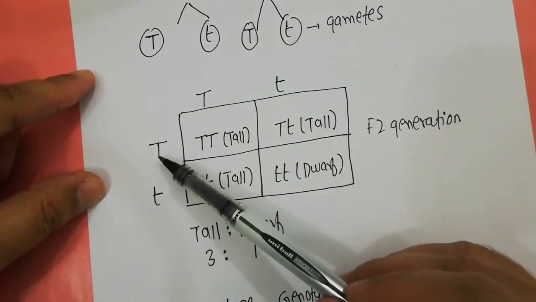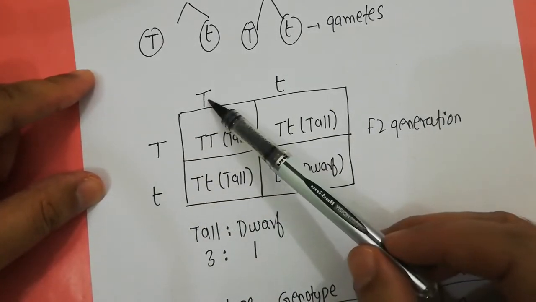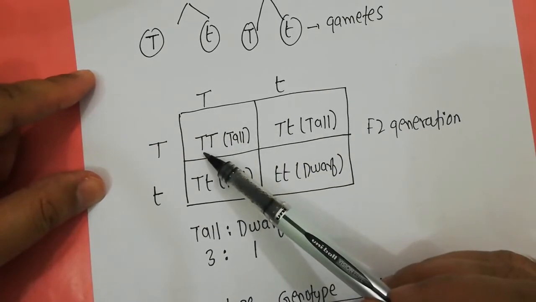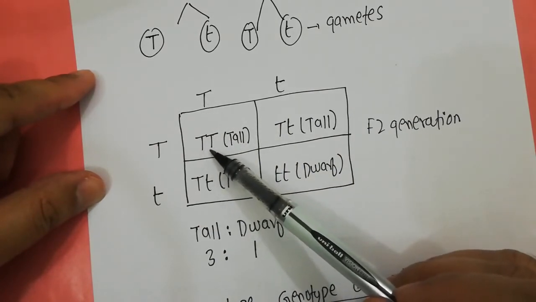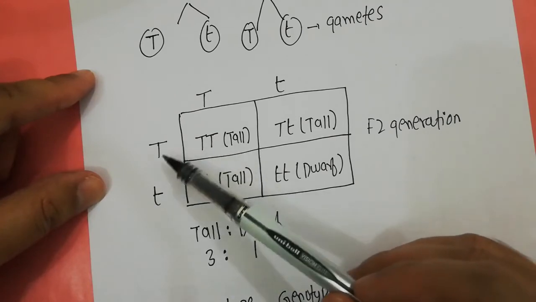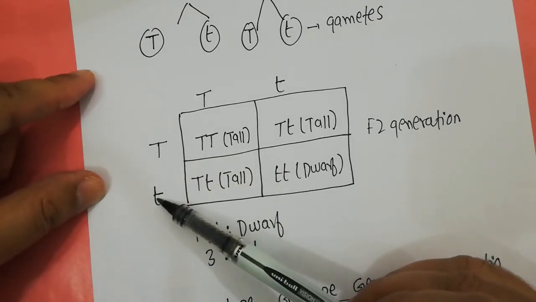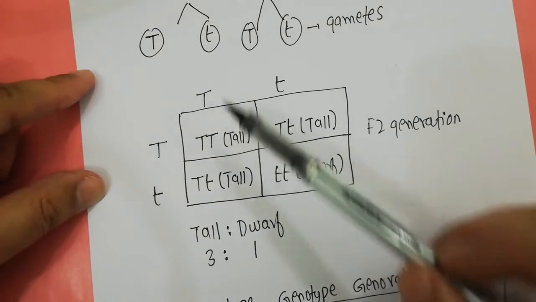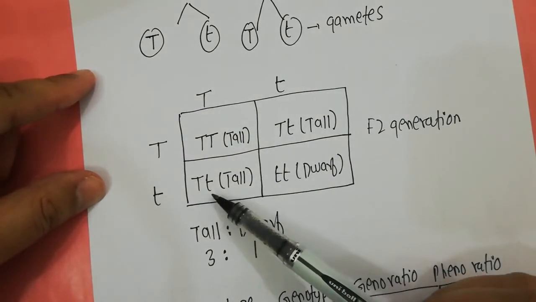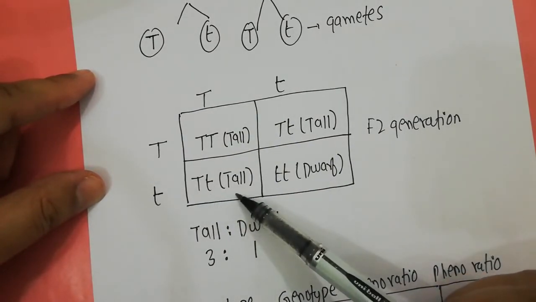When he crossed them, this gamete can combine with this gamete, giving an offspring with the genotype capital T and capital T. If you cross this gamete from this parent and this gamete from this parent, you will have capital T and small t, and that will be a tall offspring.